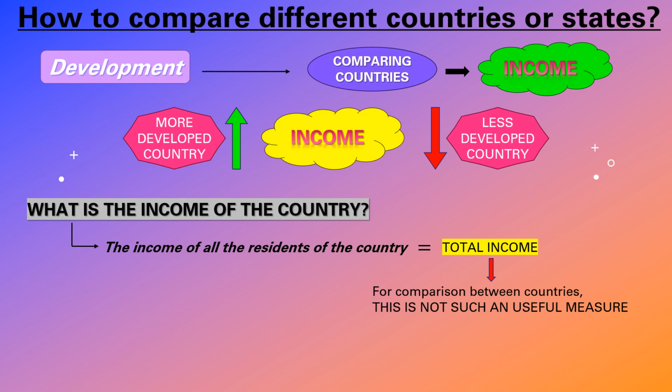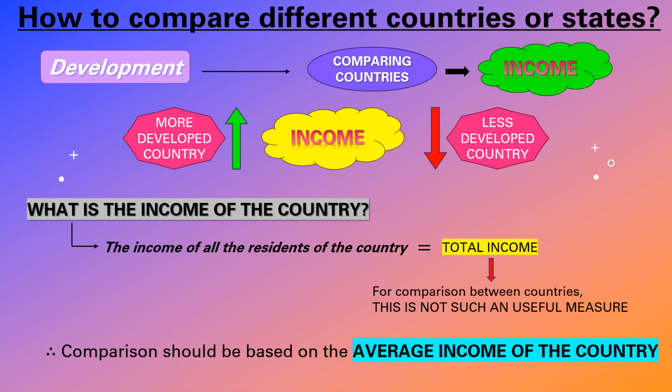Like that, it is not so useful to compare by total income, but we can take the average. Comparison should be based on the average income of the country, because in a country everyone does not get the same income. As an IAS officer gets an income, a company-going guy can't get the same income. His will be different and his will be different.